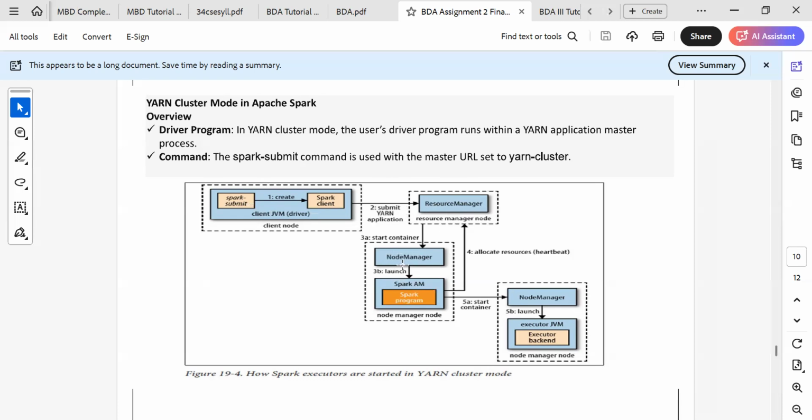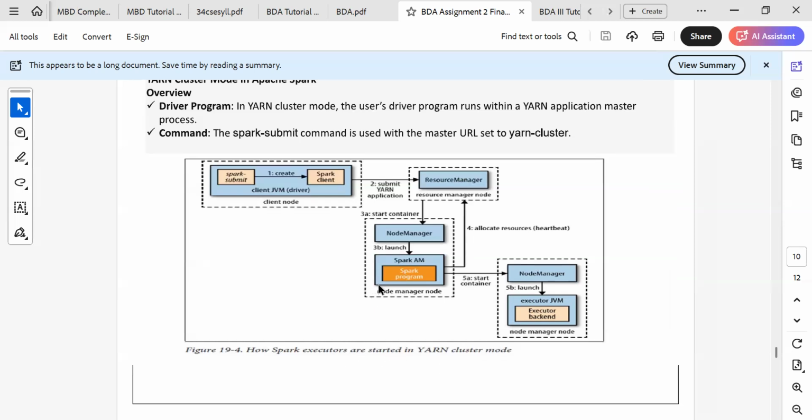The node manager starts the container and launches the Spark application master program on the node manager node. This keeps sending requests to allocate resources, and then the container starts the executor, and the node manager launches the executor JVM and executor backend on the node manager node. This is how Spark execution is started in YARN cluster mode.